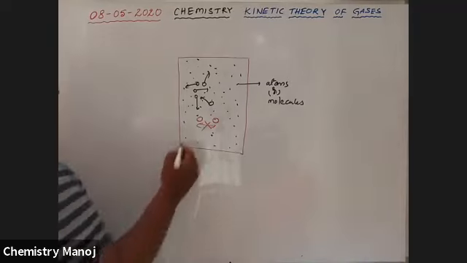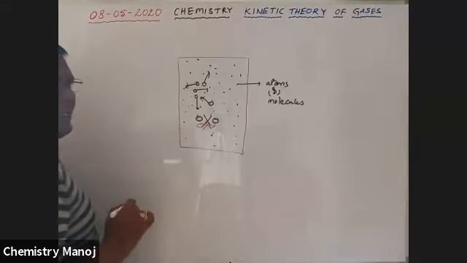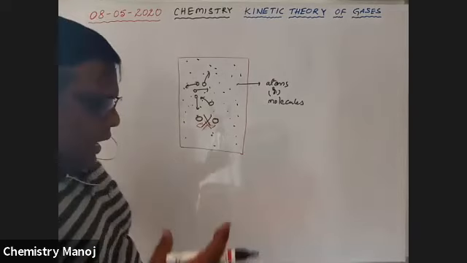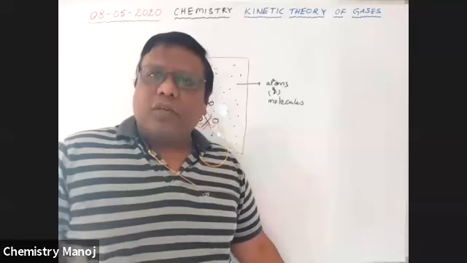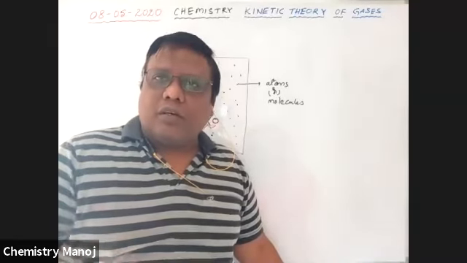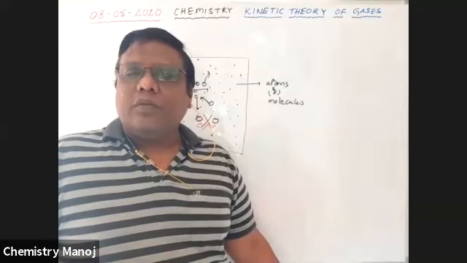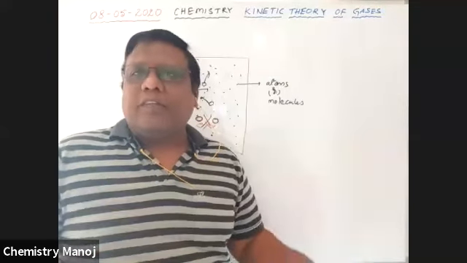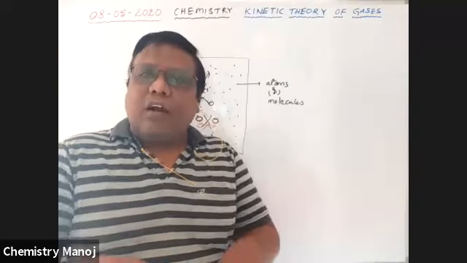We already discussed van der Waals forces of attraction; those van der Waals forces of attraction also do not exist here between any two gas molecules. So irrespective of attractions and repulsions, all those gas molecules move freely in all directions.